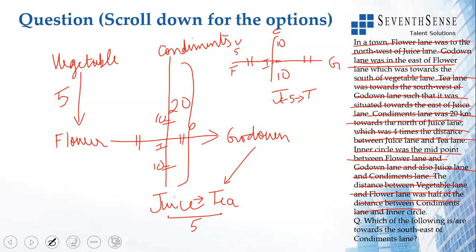So what are towards the southeast of the condiments lane? Go down is to the southeast, same as T is to the southeast. So I have go down lane and T lane to the southeast of condiments lane. Both these are to the southeast.